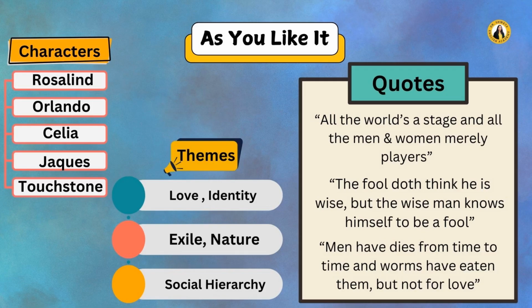Moving forward, in Shakespeare's comedy As You Like It, the major characters are Rosalind, Orlando, Celia, Jacques, Touchstone, etc. And the major themes are love, identity, exile, nature and social hierarchy.